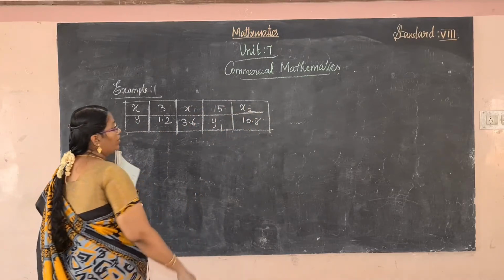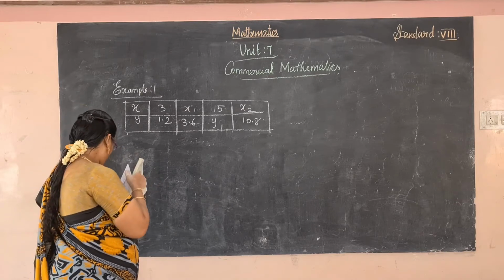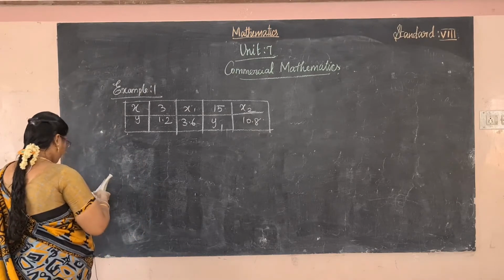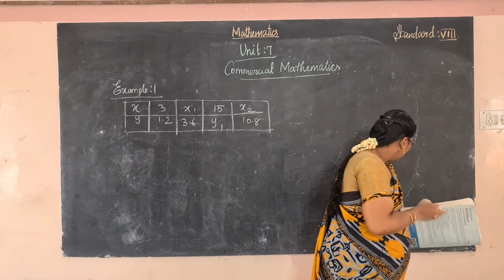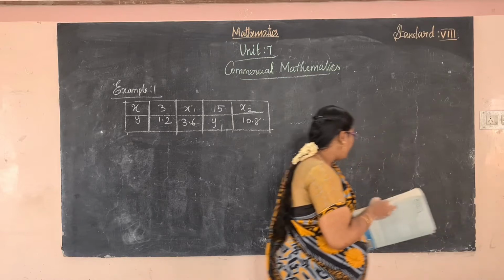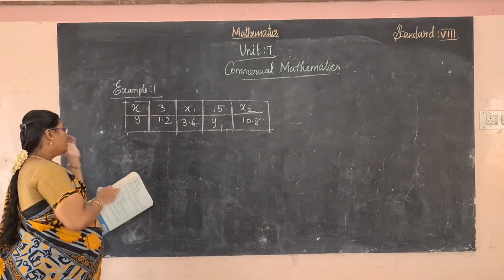So what is the formula for direct variation? y by x is constant, that is, x by y is equal to constant.